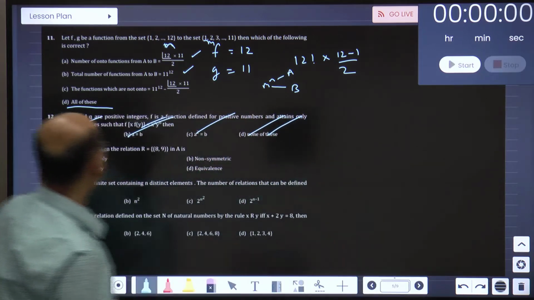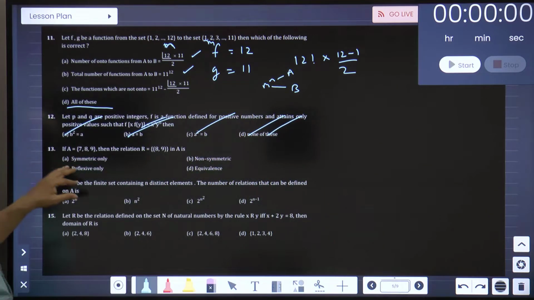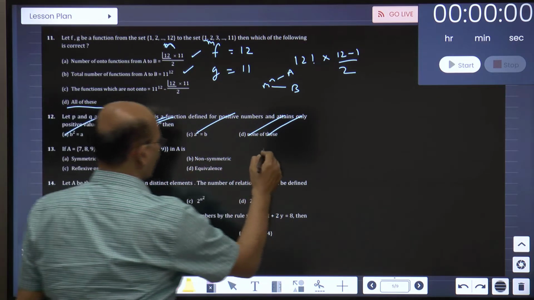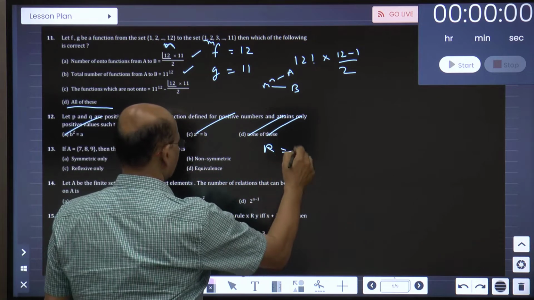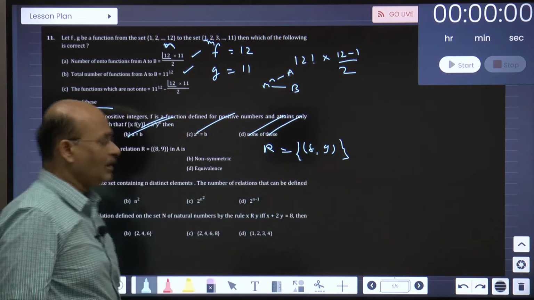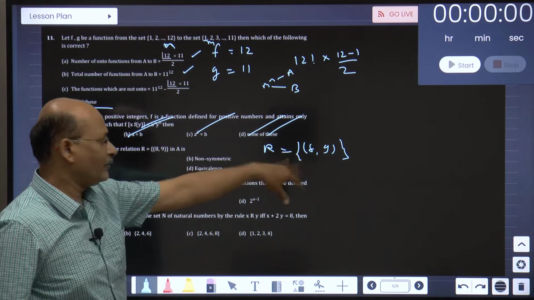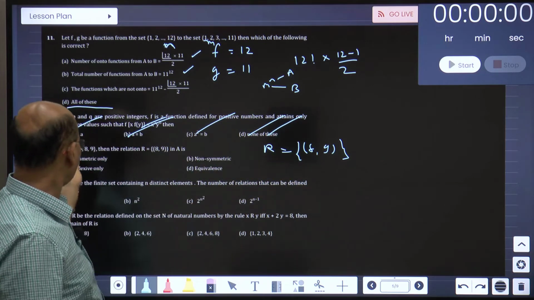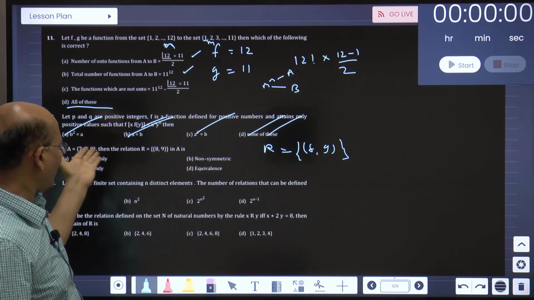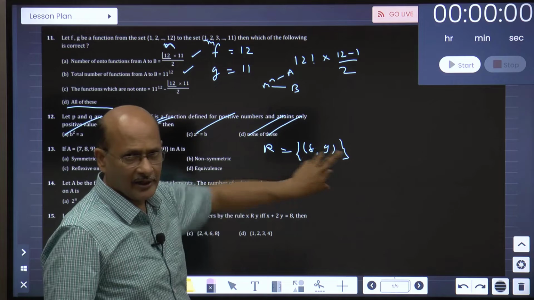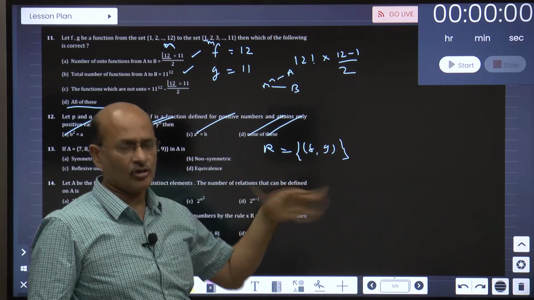Okay, now here we go. Look at the question there. I believe the 13th one. A is 7, 8, 9. This is the relation R given to you. This only you have to focus on because this is the one relation that is given. And you find whether it is reflexive. Reflexive it cannot be. 7, 7, 8, 8, 9, 9 should be there, because A on A. So reflexive is out of question. 8, 9 is there. 9, 8 is not there in the relation. So it is out of question.